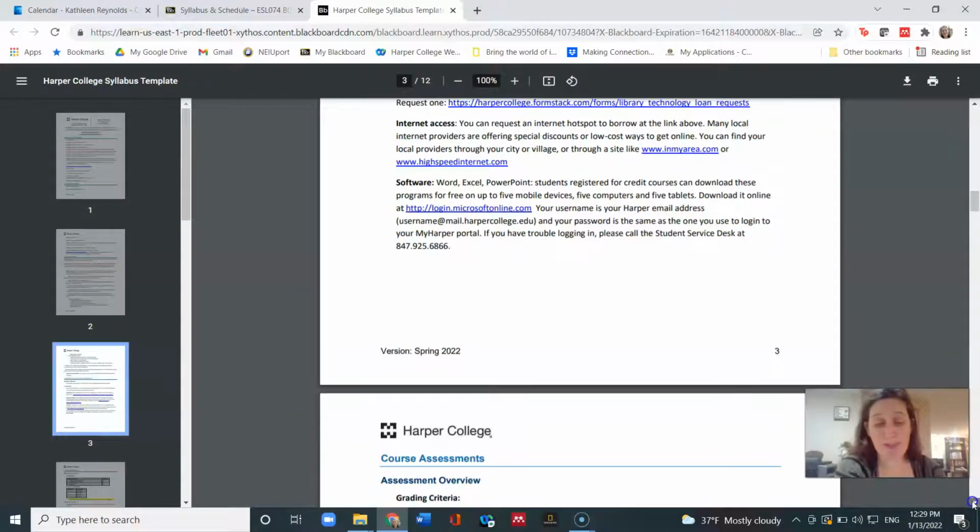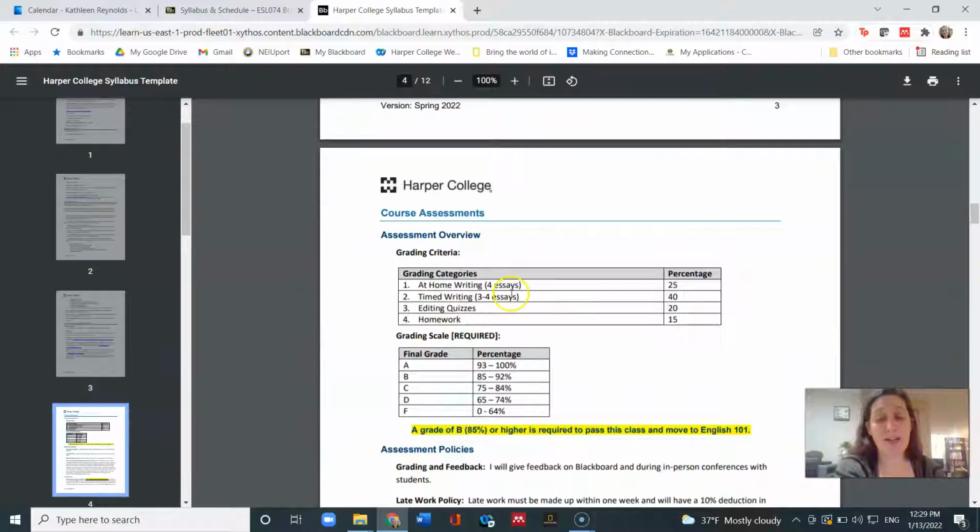So a little bit more information about our class. Our class will be assessed on at-home writing, which is writing that you do where you write an essay, and it takes about 2 weeks to write a draft, revise it, give feedback, turn it in, and get a final draft. Okay. We also have timed writing. Those are tests that take about 2 hours in which you write an essay. That's 40% of the grade.